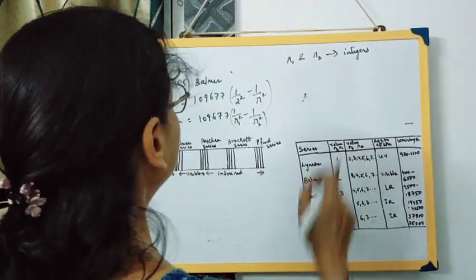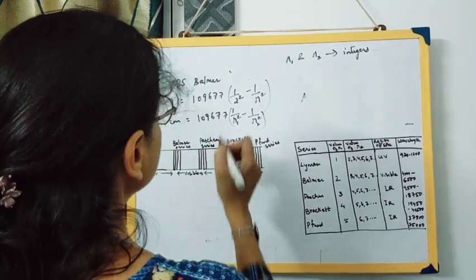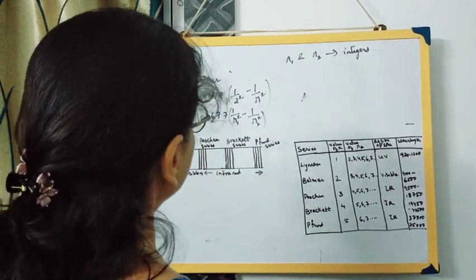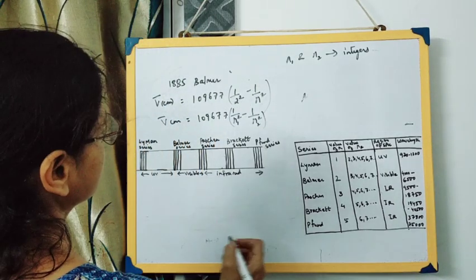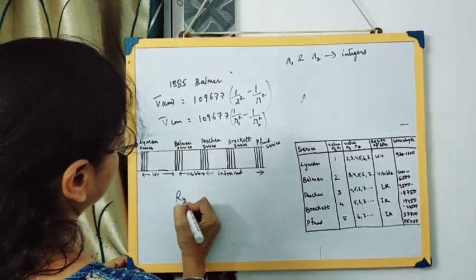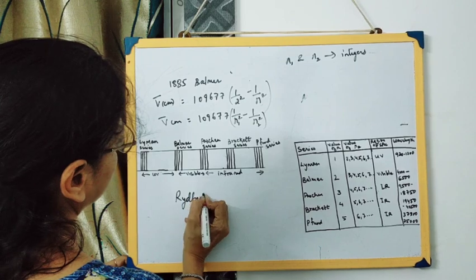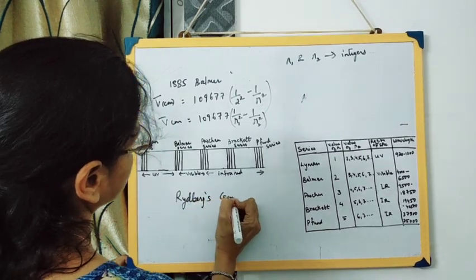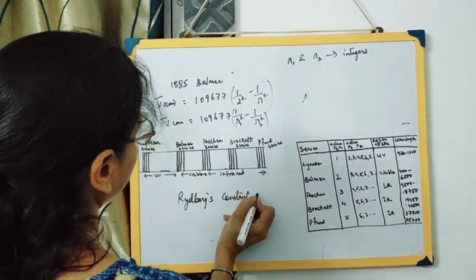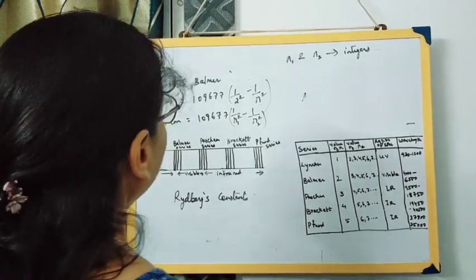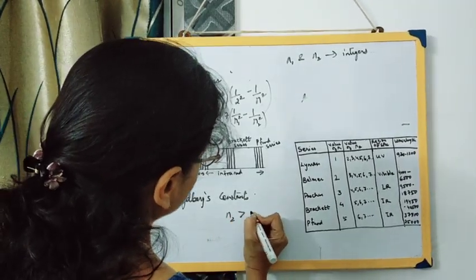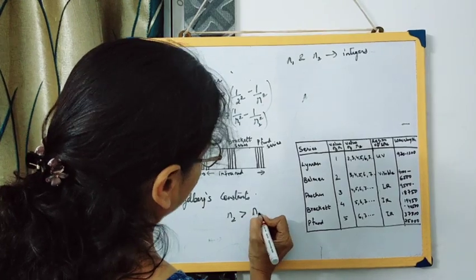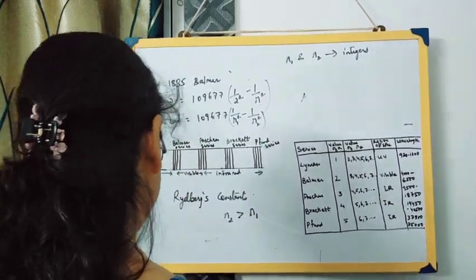So here n1 and n2 are integers, and 109677 is also a constant, which we call the Rydberg constant. And n2 is always greater than n1.